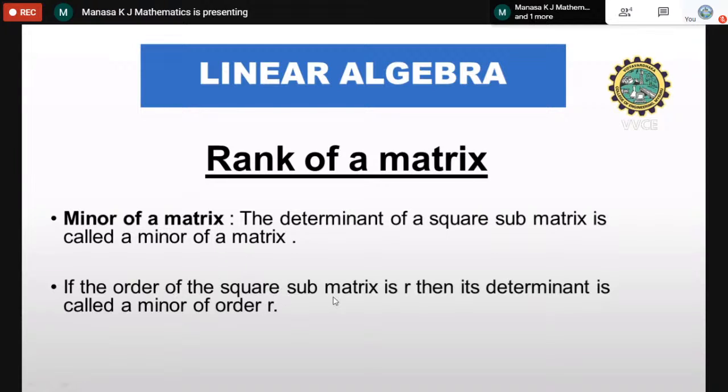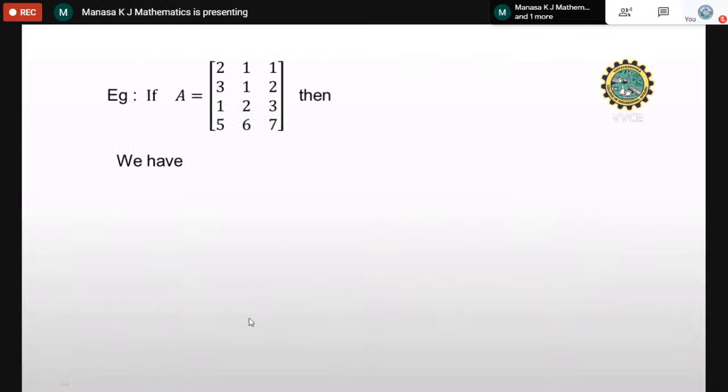If the order of the square submatrix is R, if I take the order as some R, then its determinant is called minor of order R. I'll take the submatrix; if it is of order some R, you find the determinant, and it is a minor of order R. For example, this is the matrix I have taken, which is a 4 cross 3 matrix.